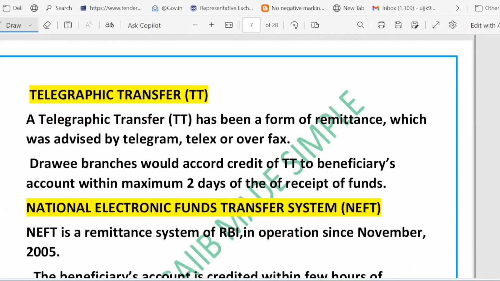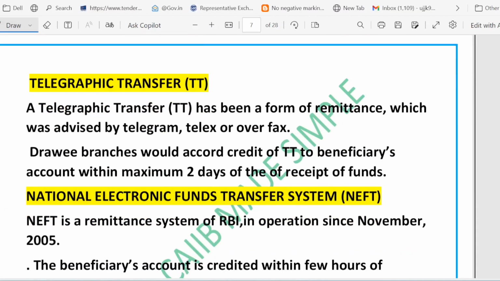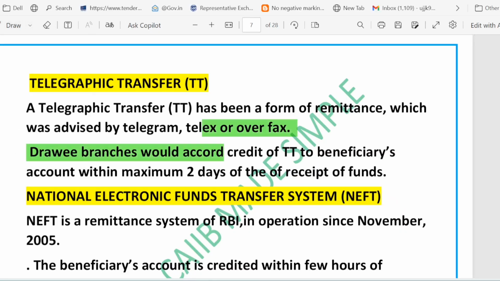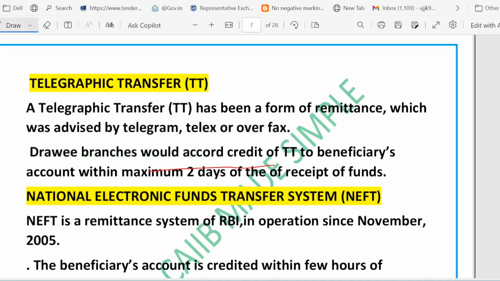Now let's talk about the TT. TT is called telegraphic transfer. So in this slide, we are going to understand TT and NEFT. TT is a way to send money from one bank branch to another. Earlier it was done using telegram, telex or fax, and the receiving branch credits the beneficiary account within 2 days of receiving the fund. So remember the key days: they have to credit the beneficiary account within 2 days of receiving the fund.